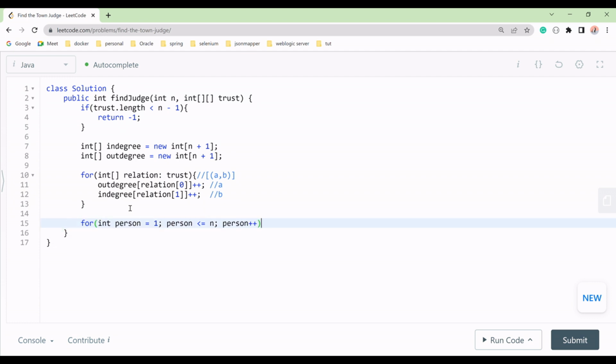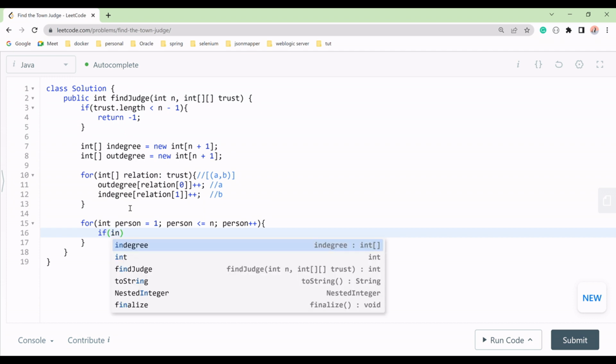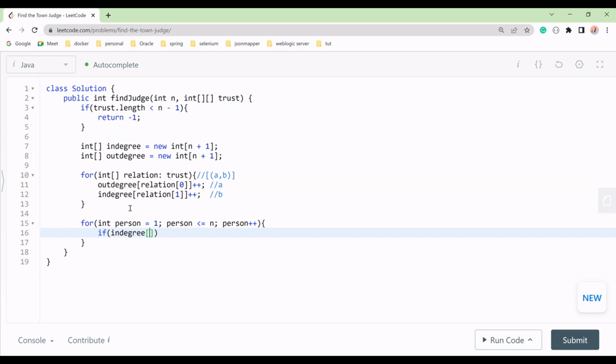But you have to understand, now you have everything here. Now what we have to check is the condition for the judge. If in degree of this person is n minus 1, this is the last person we should have, and as well as the other condition I told you, out degree of this person should be equal to 0.